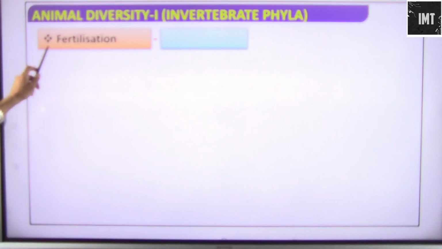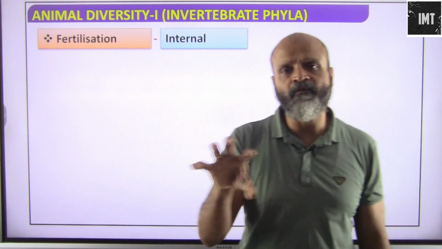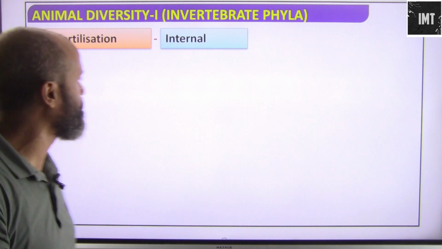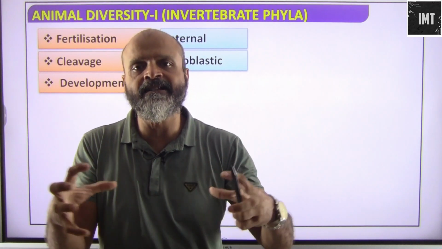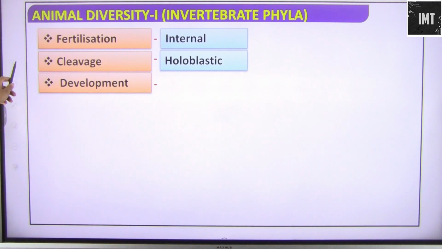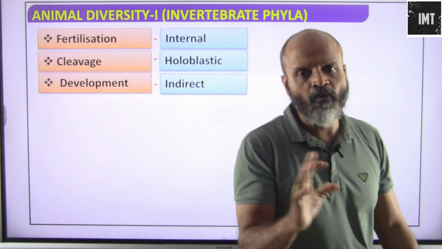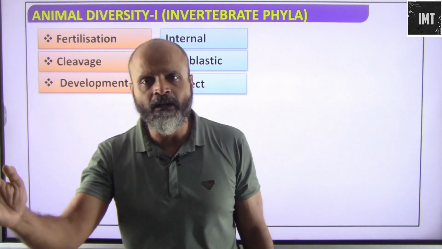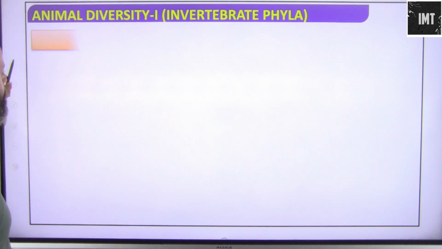Fertilization is internal, so the entire fertilization process happens inside the body. The cleavage is holoblastic, which means that it forms blastomeres. The development here is indirect, which means that it goes through various stages like larval stages before it finally develops.